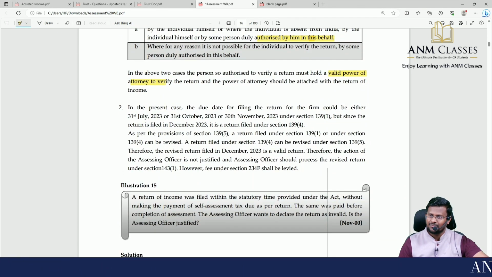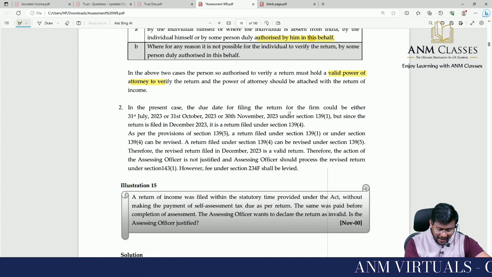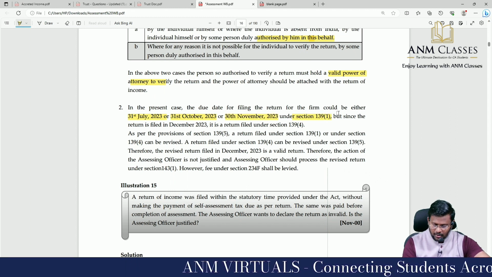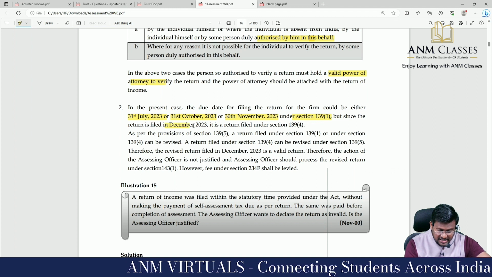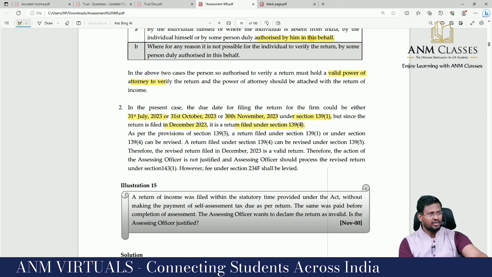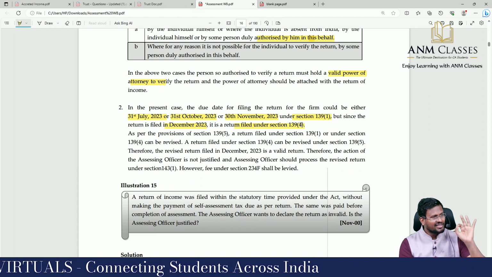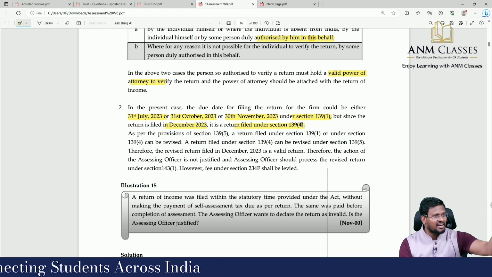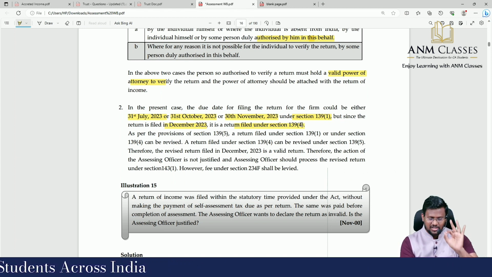Wrong, sir. So in the present case, due date for filing the return for firm could be either 31st July or 31st October or 30th November under section 139 subsection 1. But since a return is filed in December 2023, it's a return filed under 139 subsection 4. It is not 31st July, not 31st October, not 30th November; to avoid confusion, he filed in December. That is a 139(4) return.